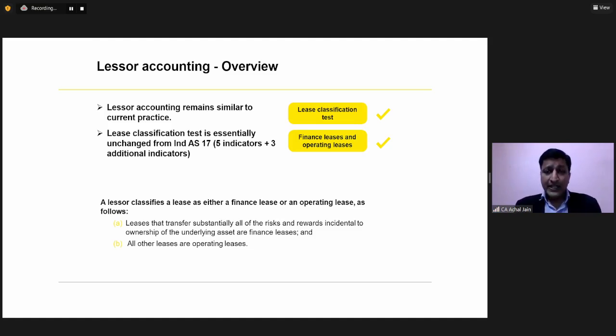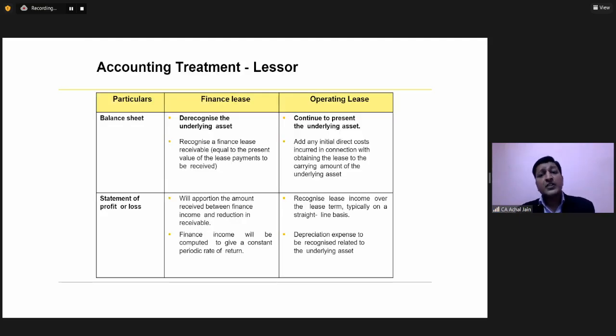Those indicators, like we discussed, transfer of ownership, bargain purchase option, covering a substantial portion of the economic life of the asset. So similar sort of indicators are available over here. So you can just say that for the lessor, the things are largely the same. The things are not changing as compared to what is happening in case of a lessee. Because for the lessee, things have significantly changed. Correct?